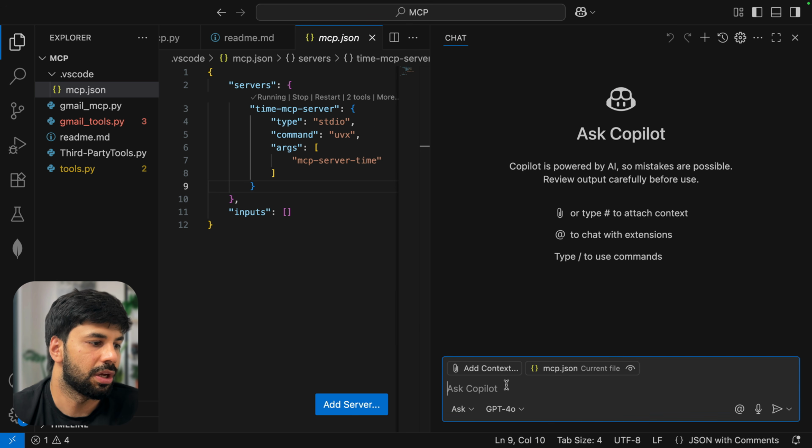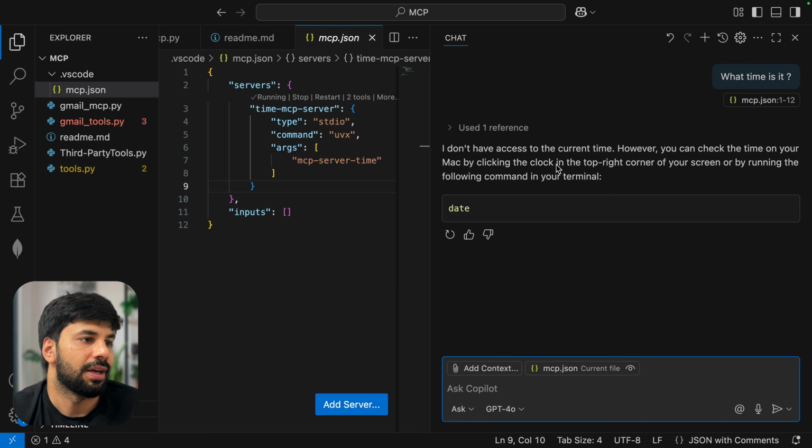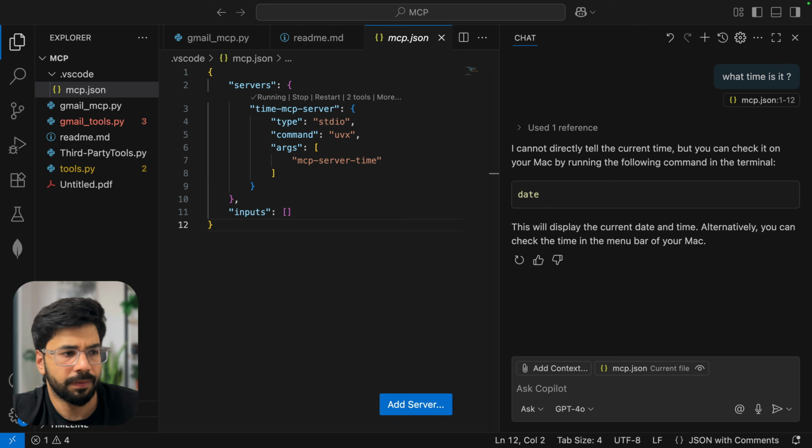Let me just do this. What time is it? Let me ask this. It's saying I don't have access to the time. However, I can check the date. But at the same time, it is saying that, okay, this is what you can do to display the current time. The problem is that my Copilot is not having access to this tool which I have added, right?